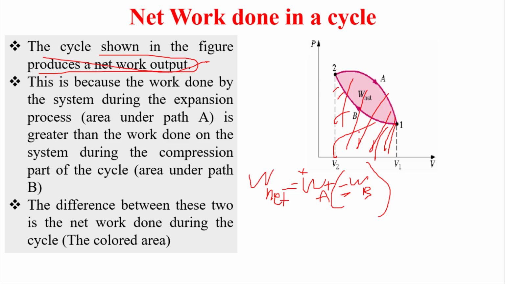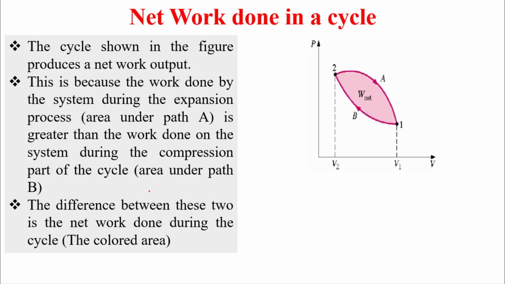Why the net work here? Once we subtract them, we end up with this area, only this area. This is because the work done by the system during the expansion process is greater than the work done on the system during the compression. Expansion process, we are talking about WA, by the system, positive.